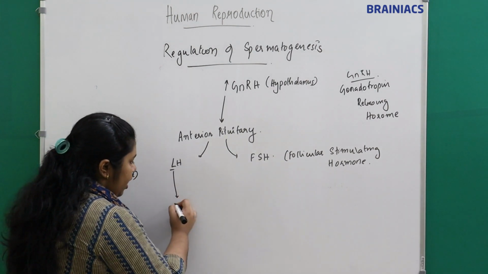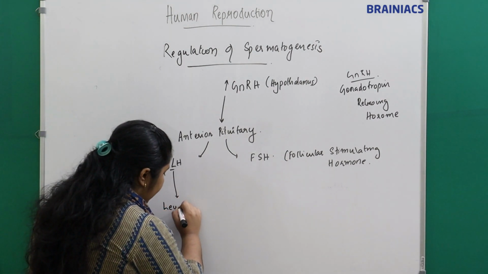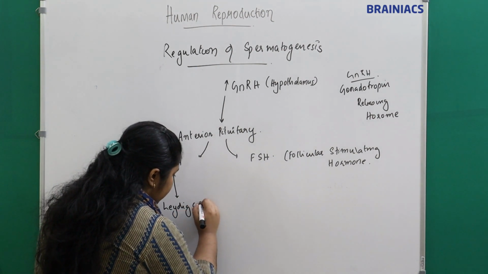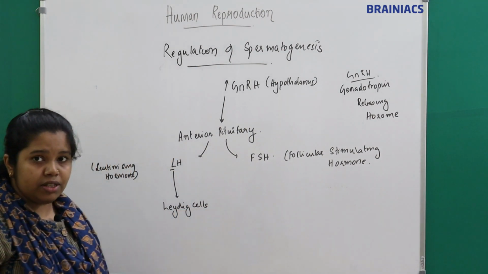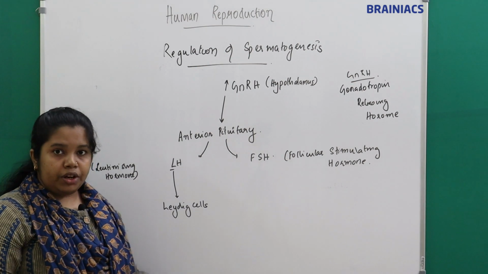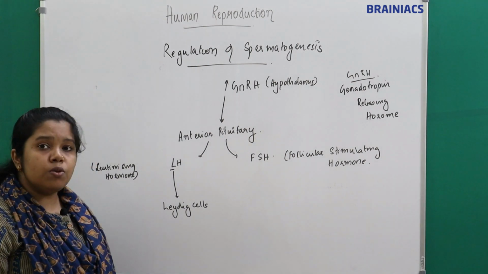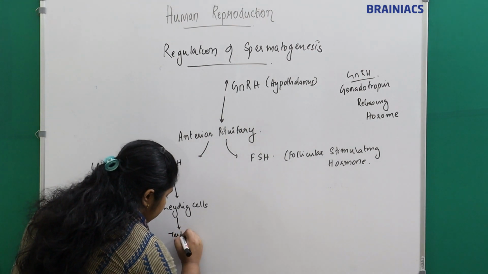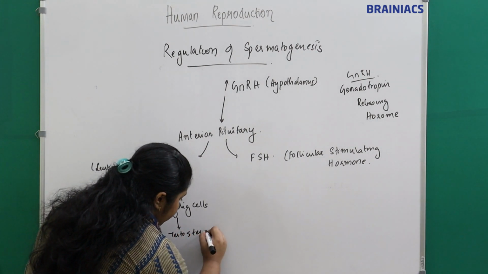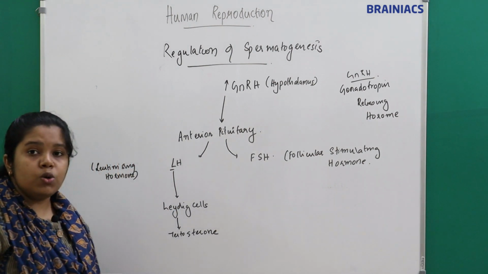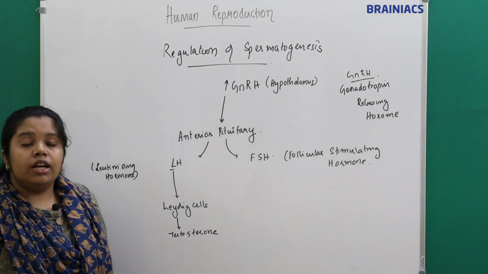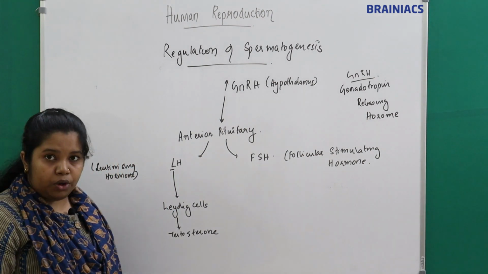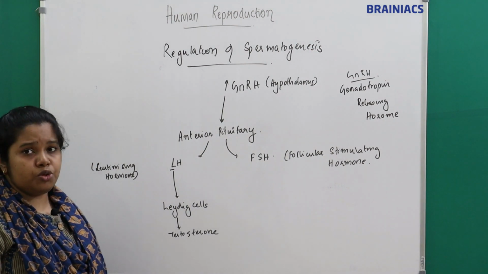LH will act at the Leydig cells, or interstitial cells, which we have seen, right? And what will the Leydig cells produce? They will produce the testosterone hormone.